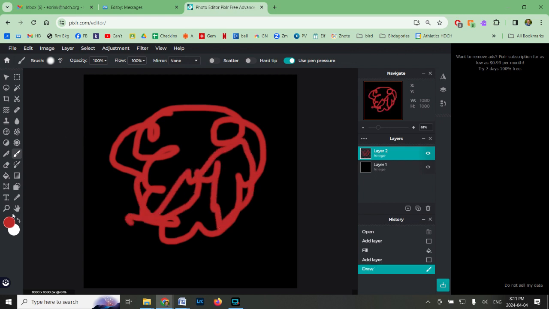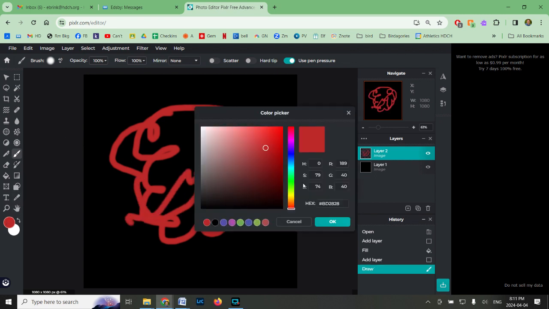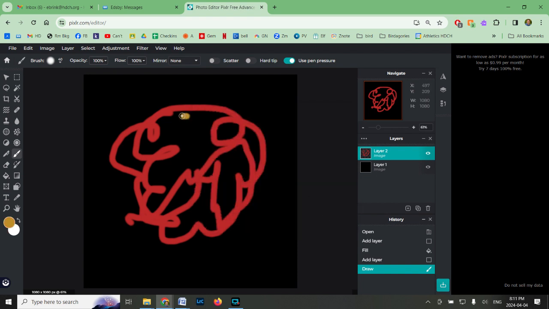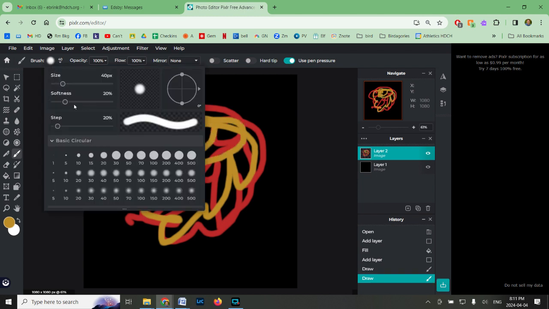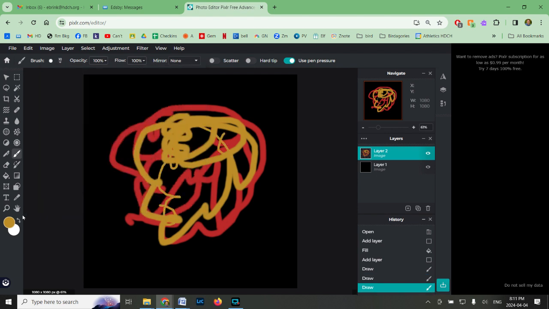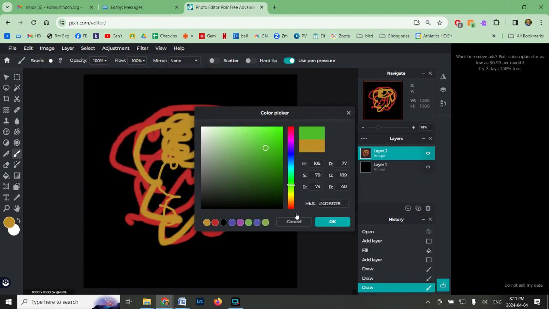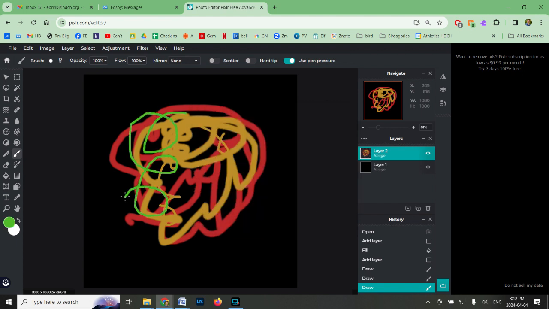I'm going to change my color. Nice sort of red. Maybe I'll add some sort of orangey color. Okay, maybe I'll sharpen it up because it's pretty soft. I can also change the size. Okay, maybe I'll add some green or something.